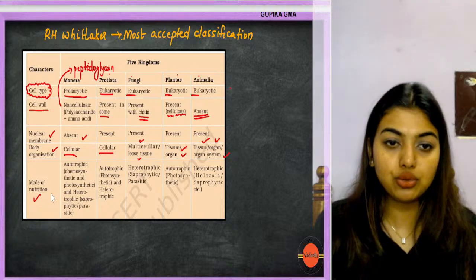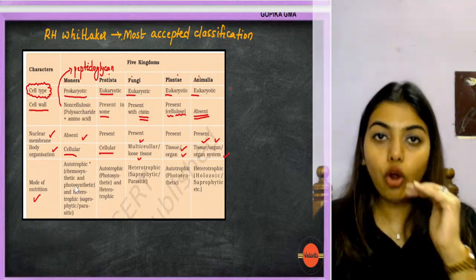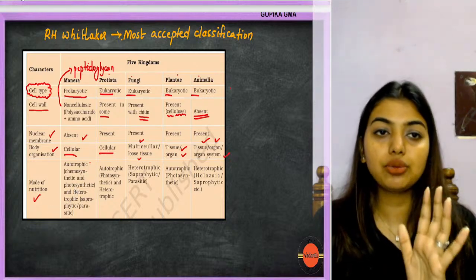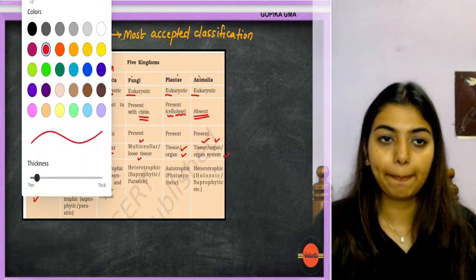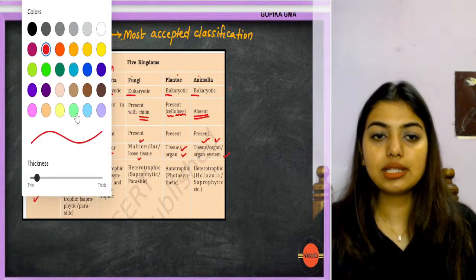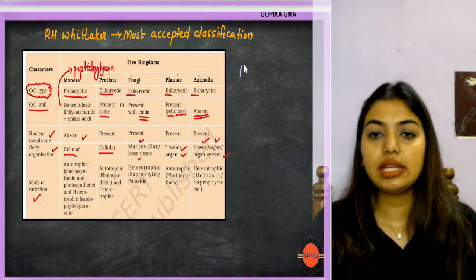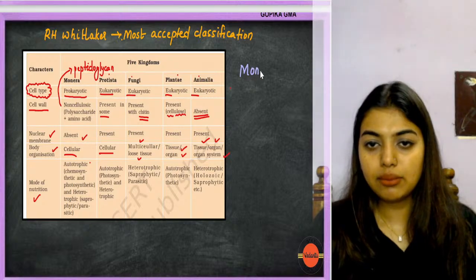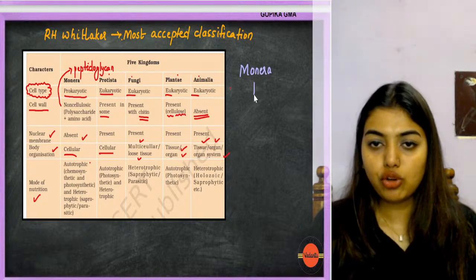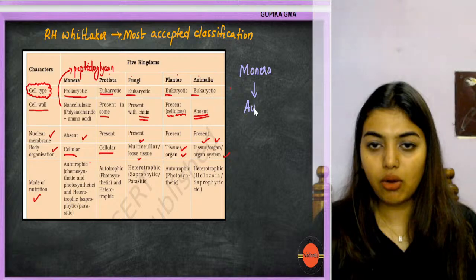Now, mode of nutrition, autotrophic. In autotrophic, please remember, here you have to learn something extra. The extra is that, if I write it here, it's visible, no? Yes, in Monera, they are autotrophic.